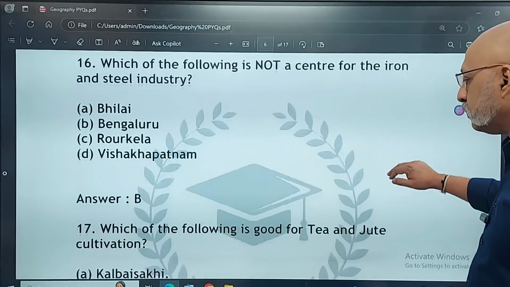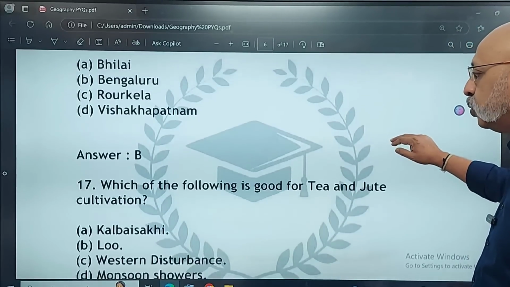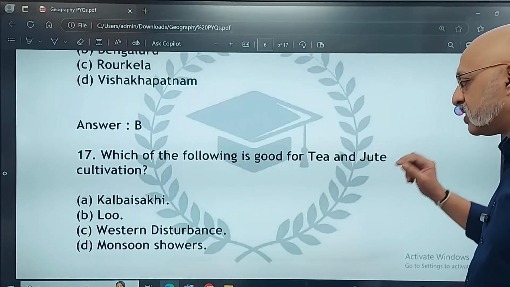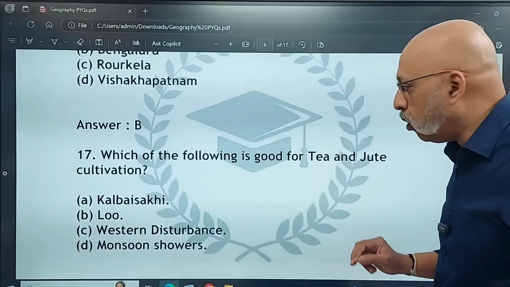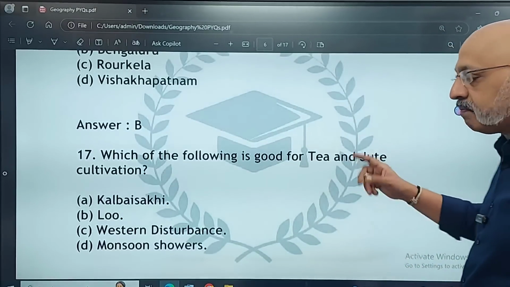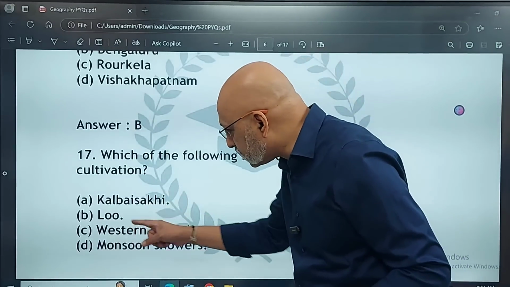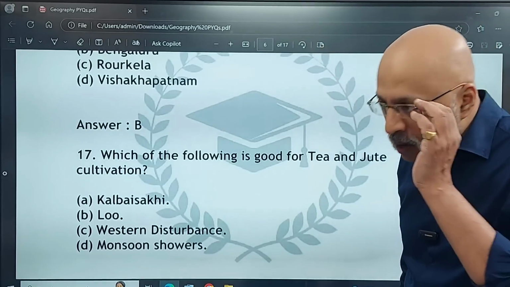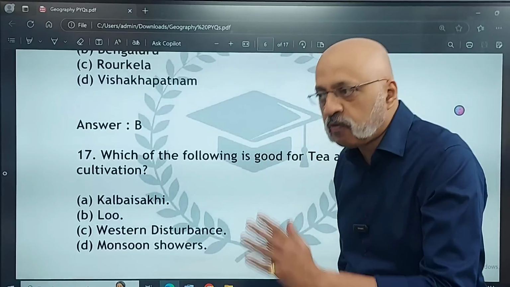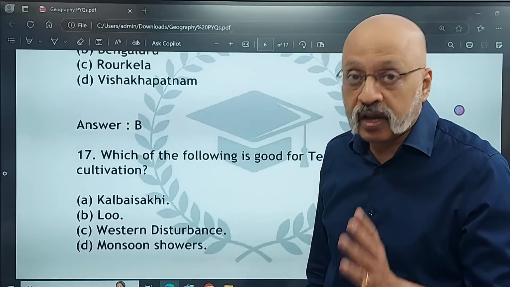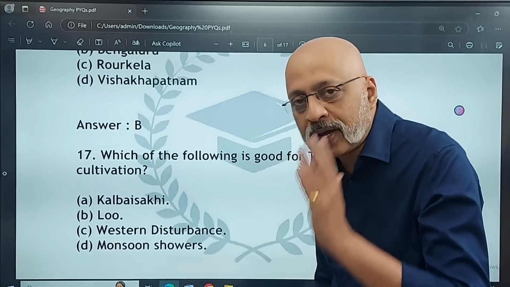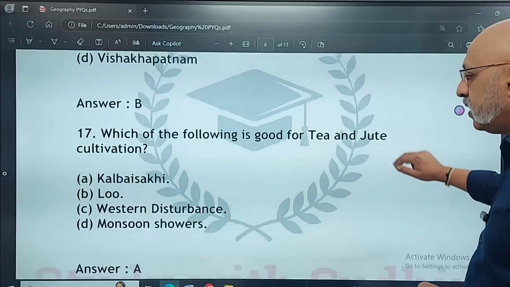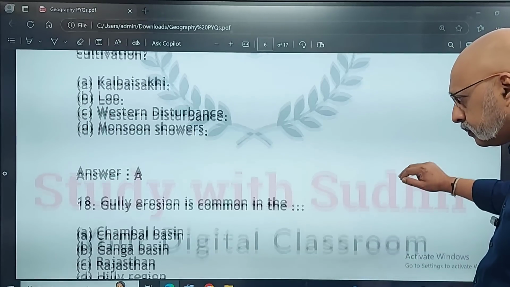Okay. Which of the following is good for tea and jute cultivation? Is it Kalbaisakhi, Lu, Western disturbance, or monsoon showers? So again, you need to be able to distinguish between the four before you choose the right option. So please be careful, especially when it comes to the climate chapter in particular. You just need to exercise more caution. This is something which I want you to bear in mind. The correct answer is Kalbaisakhi.